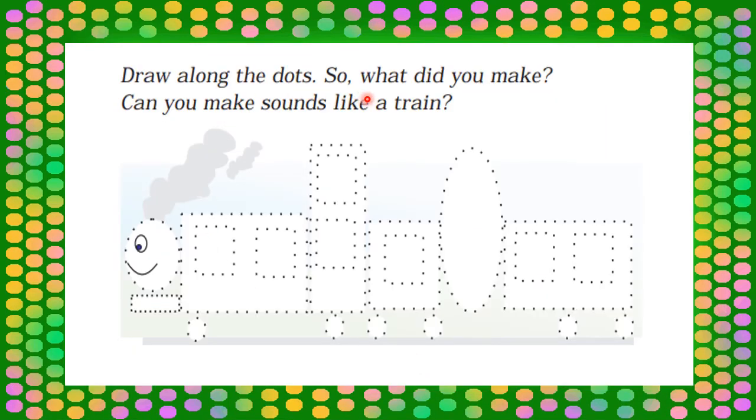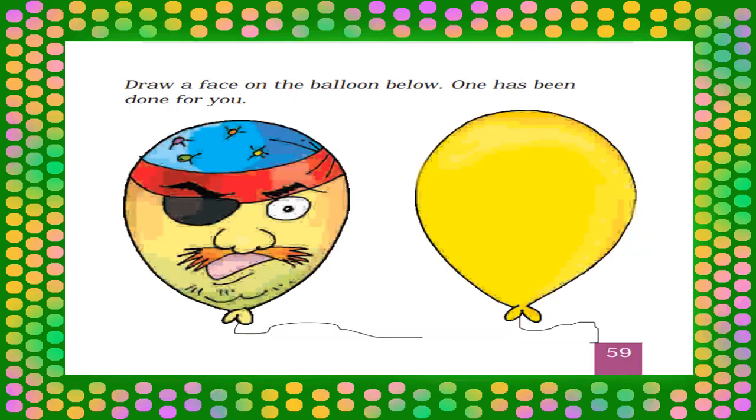Draw along the dots. So what did you make? Can you make sounds like a train? See, we can hear the sound of a train, isn't it? So you can also draw, just match the dots and draw a train. Okay? Do it by yourself in your textbook.